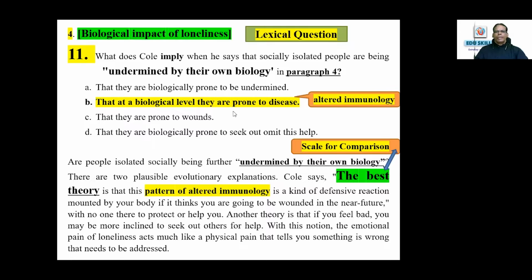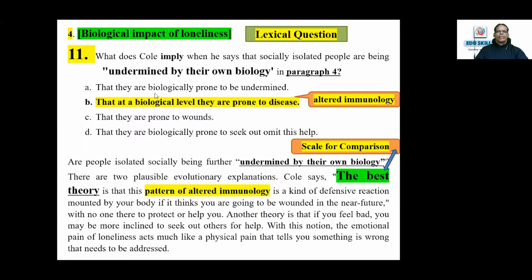See that at a biological level, they are prone to disease. Prone to disease, a pattern of altered immunology, the synonymous language given here, altered immunology. And one strategy to pinpoint your answer: there are two plausible evolutionary explanations, but Cole says the best theory. I told you the scale of comparison as well as the best, the superlative degree is given. So ultimately that clearly tells you this is the answer.